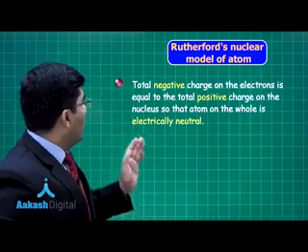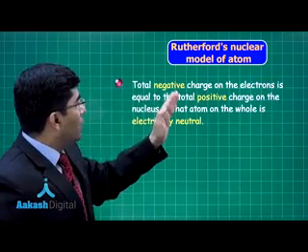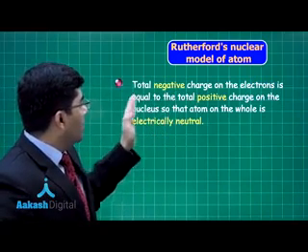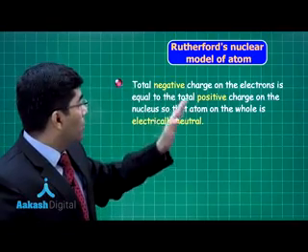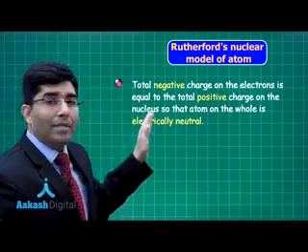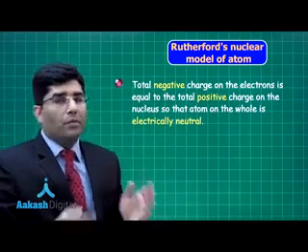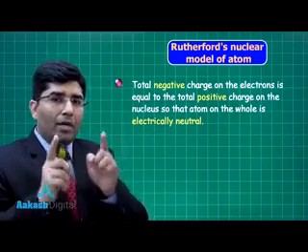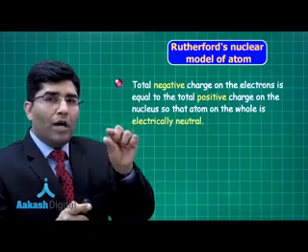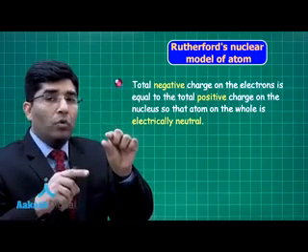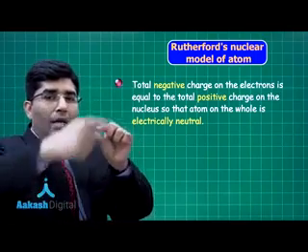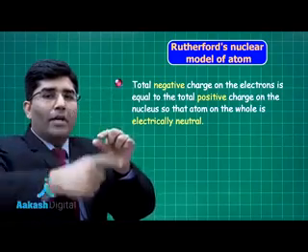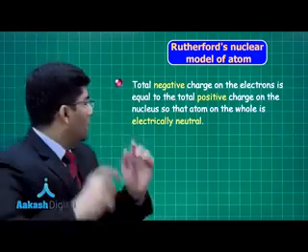The next point is that the total negative charge on the electrons is equal to the positive charge on the nucleus. That's obvious because atoms are neutral. If atoms are neutral, the total positive charge on the nucleus should be equal to the total negative charge present on the electrons revolving around it, right?